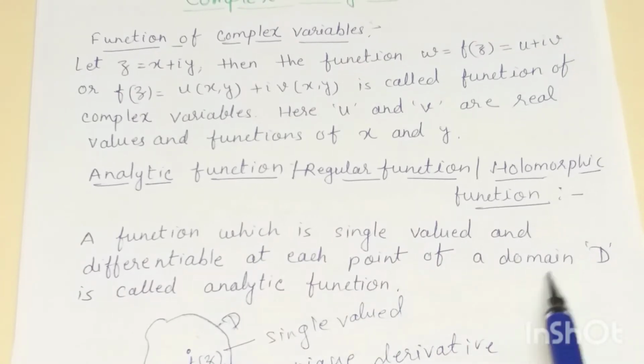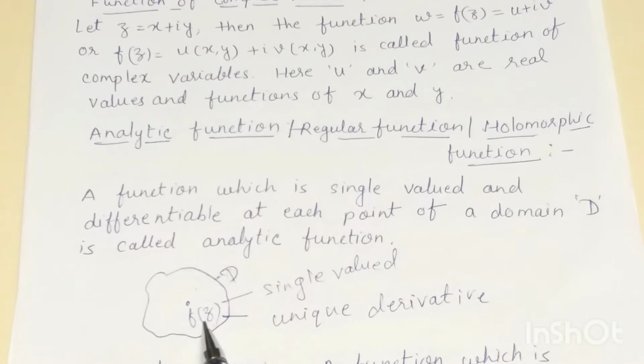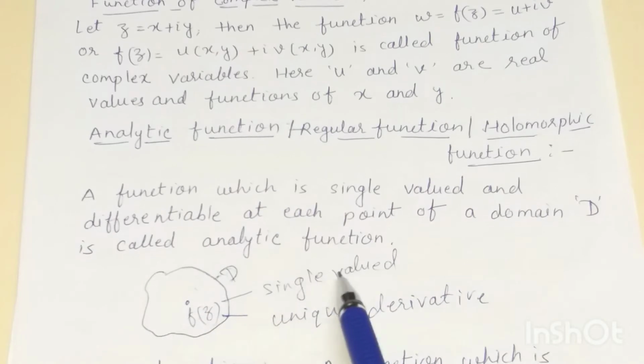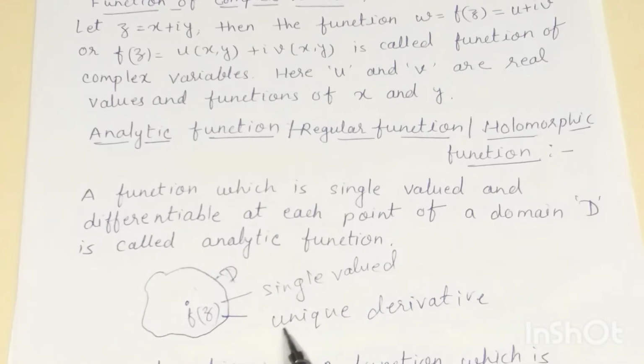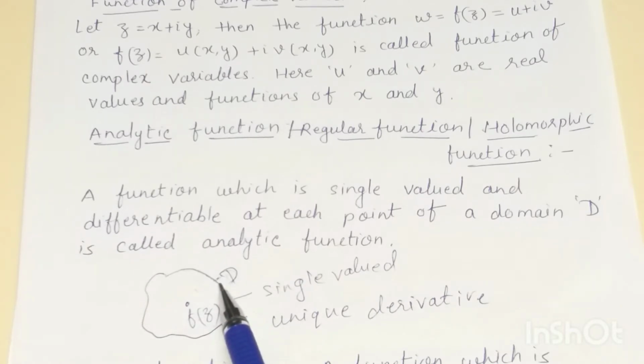We can take domain D as a closed contour in the given complex plane. Suppose this is our domain D and this is a function f(z). If this function is single valued and possesses a unique derivative at each and every point of this D, then we say this function f(z) is analytic in this domain D.